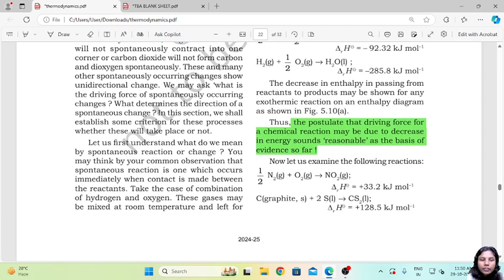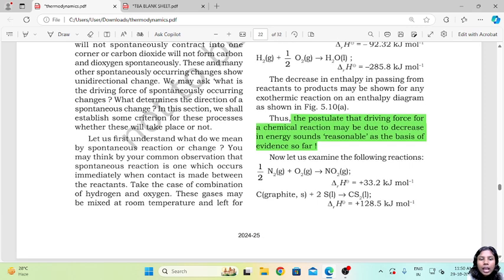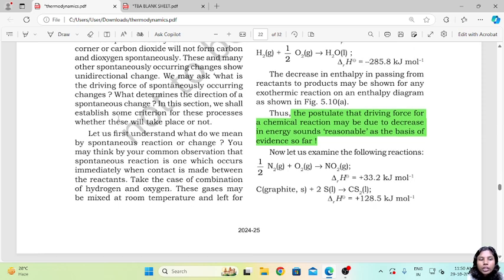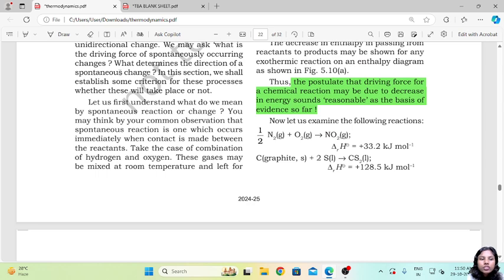Now we may ask, what is the driving force of spontaneously occurring changes? If we are saying some reactions are spontaneous, then how are they spontaneous? What is the force that drives them to be spontaneous? What determines the direction of the spontaneous change? In this section we will establish some criterion for these processes, whether they will take place or not.